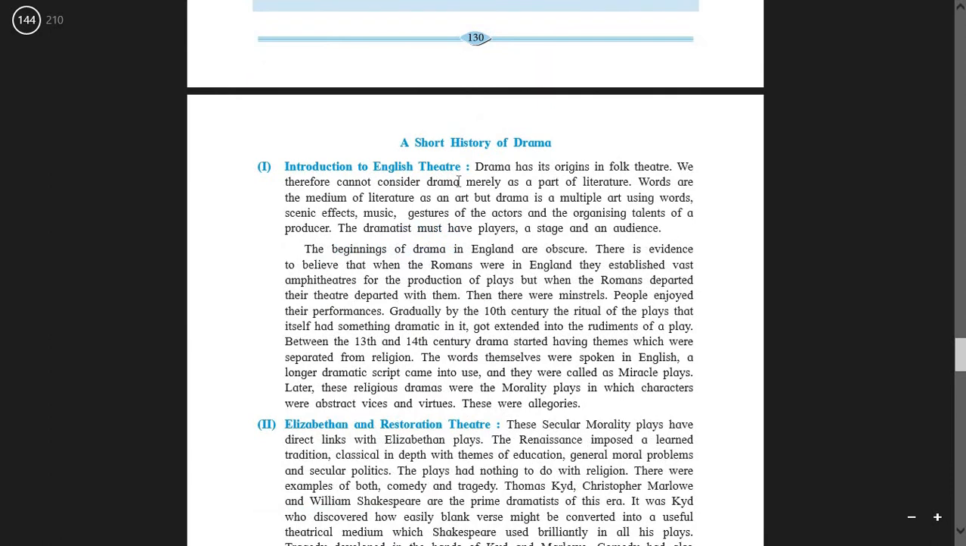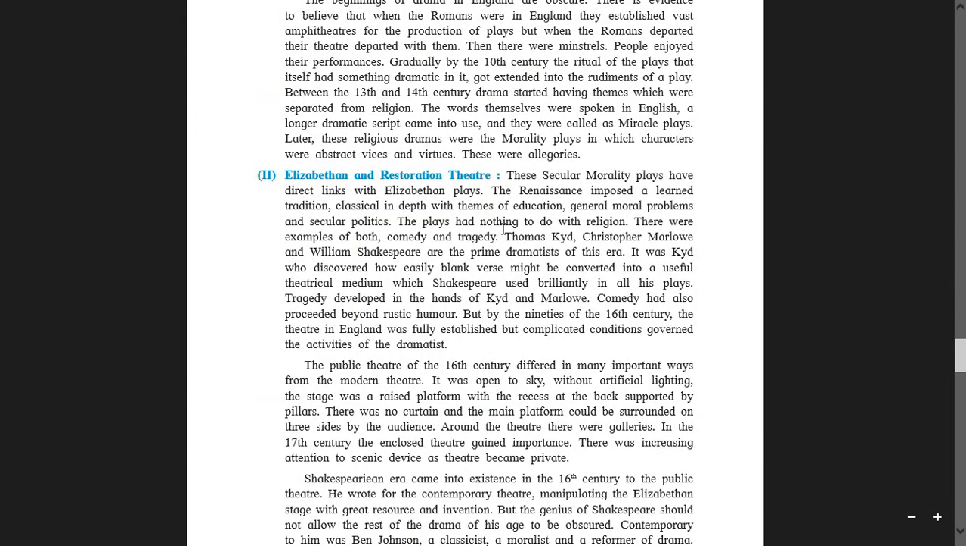So this introduction of English theatre, I read it for you. What is English theatre? You can just read it again. And today we move on to the new second topic, that is Elizabethan and Restoration period. Elizabethan and Restoration theatre. Underline the word Elizabethan. Underline the word Restoration theatre.